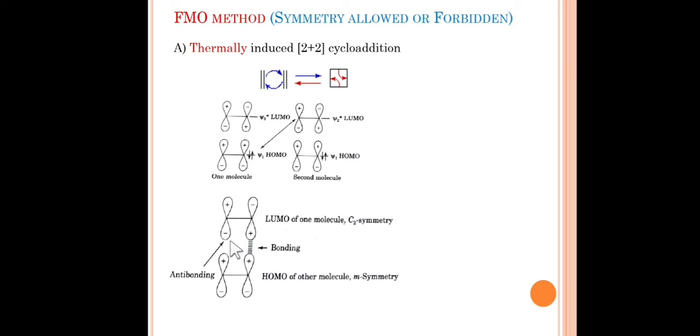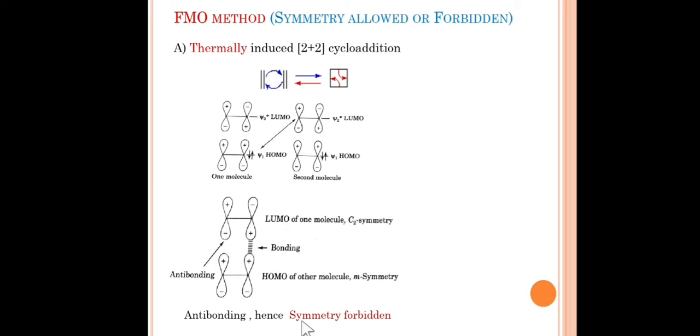That means what we can conclude from this is that because of this antibonding, this 2 plus 2 cycloaddition is thermally forbidden, or we can say it is a symmetry forbidden transition for thermally induced 2 plus 2 cycloaddition.